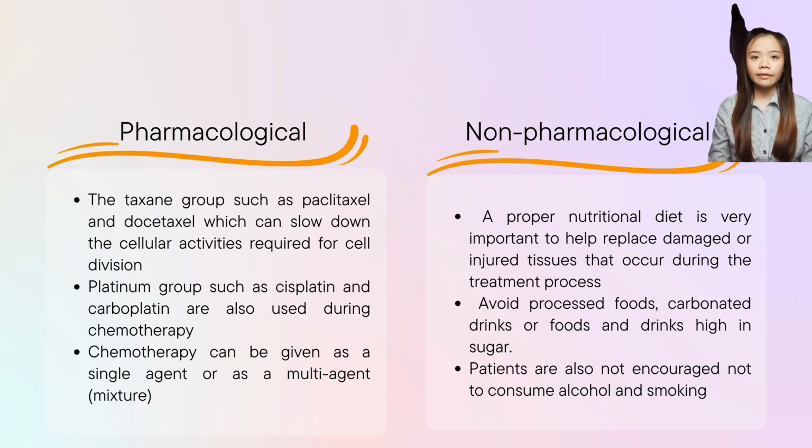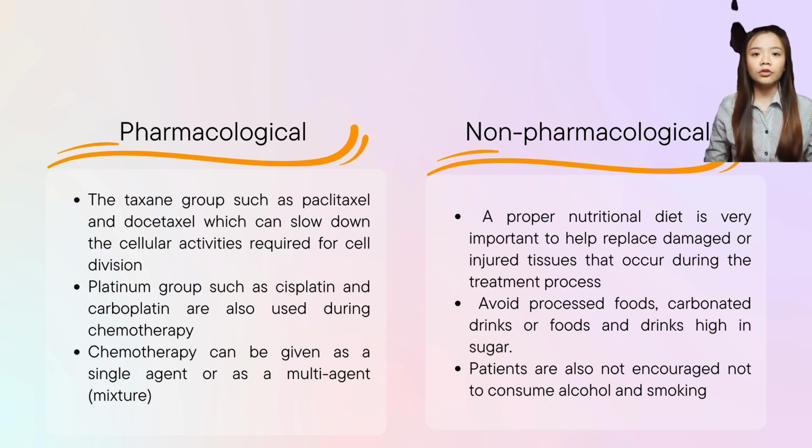Apart from undergoing tests, treatment, and taking medicine from the hospital, patients should also lead a healthy lifestyle. A proper nutrition diet is very important to help replace damaged or injured tissue that occurs during the treatment process. This is also important to ensure the improvement of the patient's body defense system. Patients are also advised to avoid processed food, carbonated drinks, and food or drinks high in sugar.